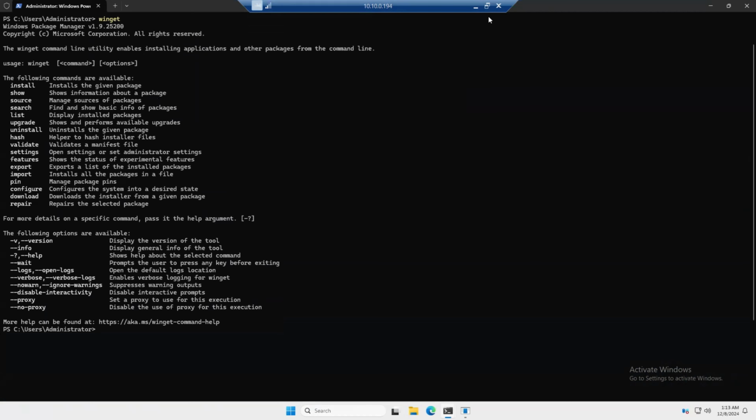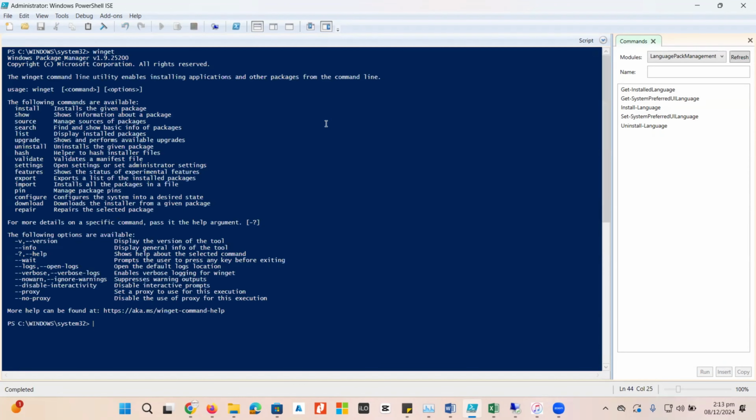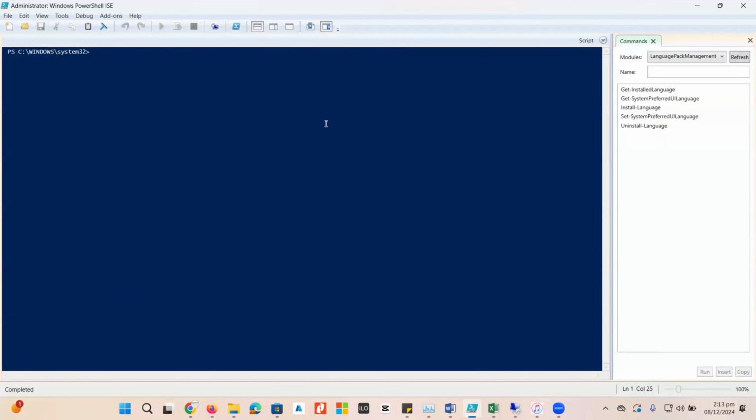And in the same manner, if I want to verify this command inside Windows 11, I just open PowerShell, and here I type winget, and the same options are available over here. So I just clear the screen and I type the command. Let's suppose winget list. I told winget to show me all the listed applications which are installed inside this operating system.